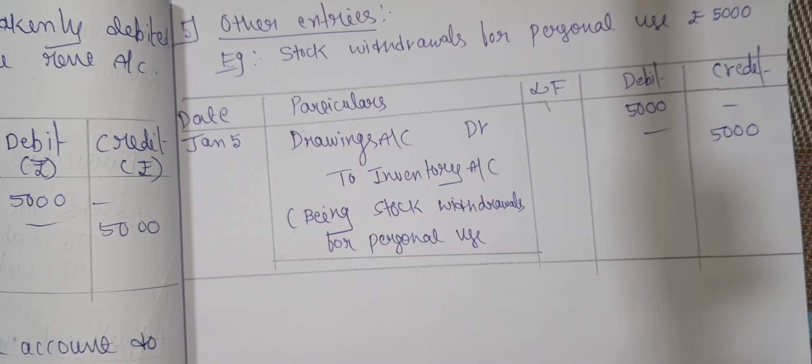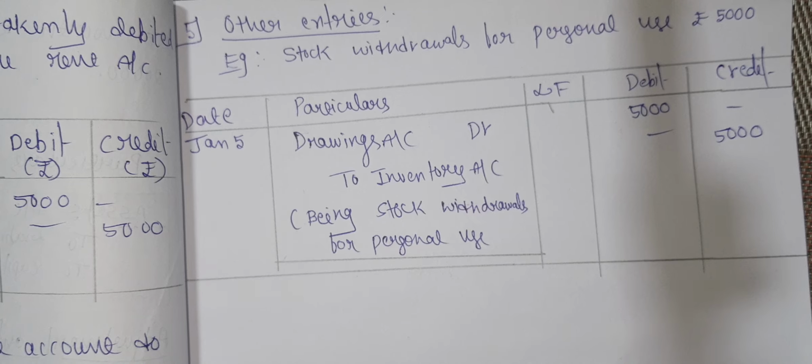Okay, so this is the journal entry for stock withdrawals for personal use.